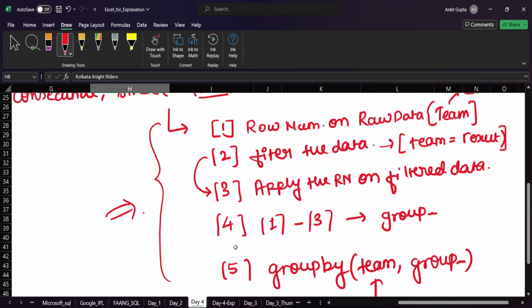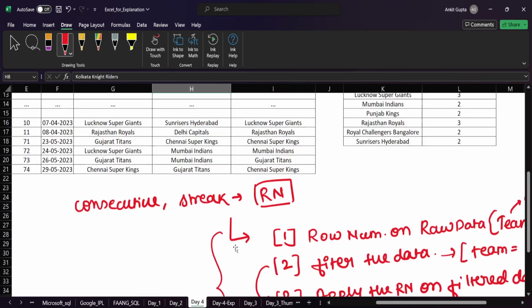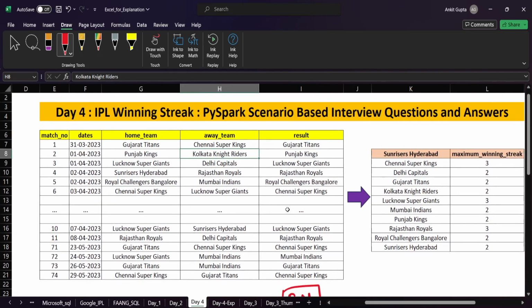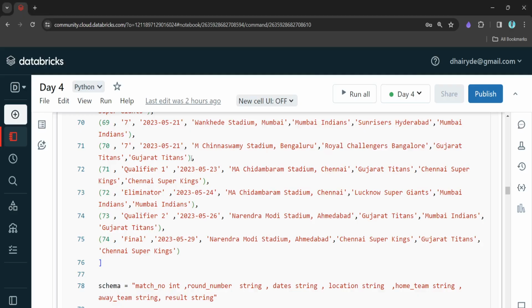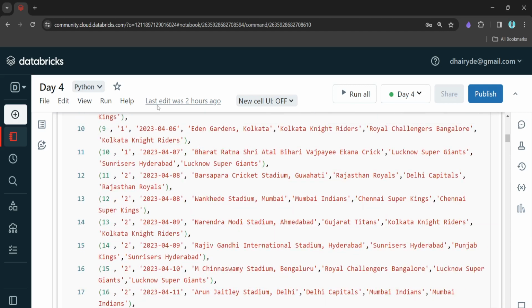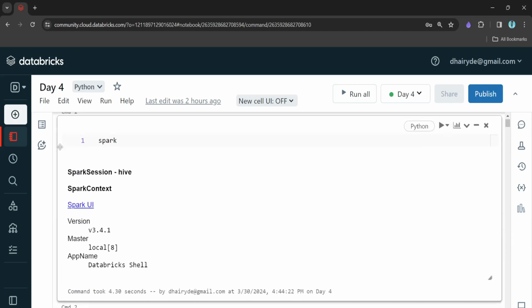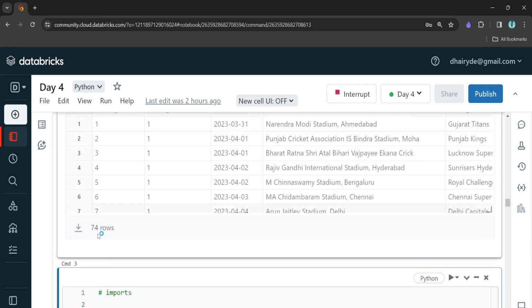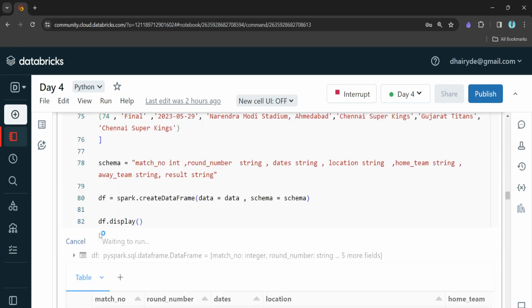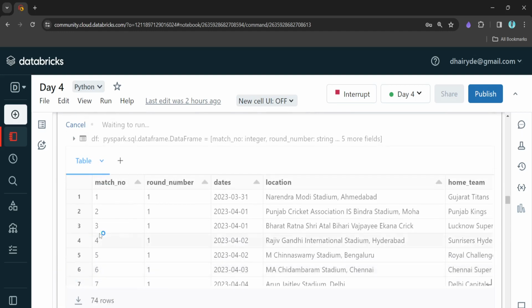I will not be coding this up, right? I have coded it already. I will explain how the code looks. So let's understand that. Okay. If you see here, we have the data, right? Let me run this. The same data of 74 records. So in total we have 74 records over here.